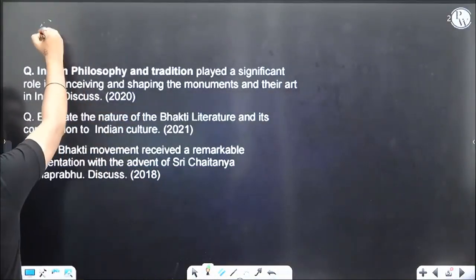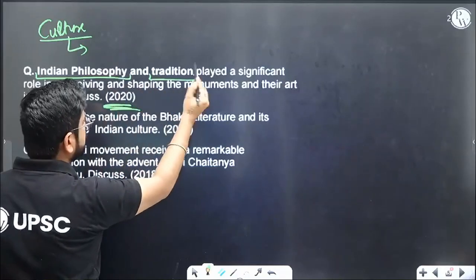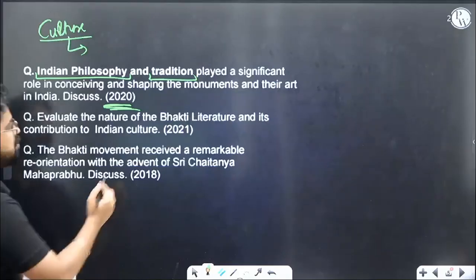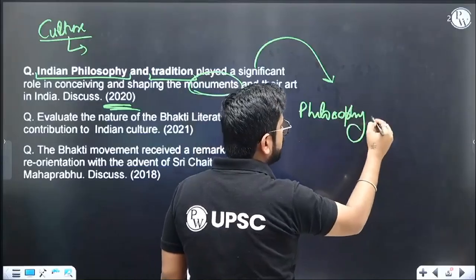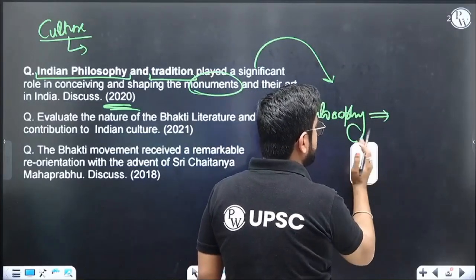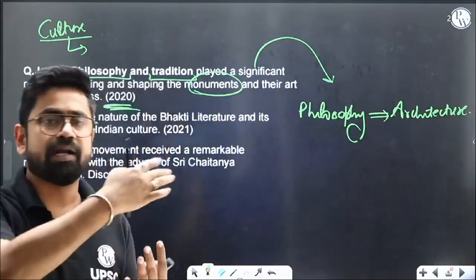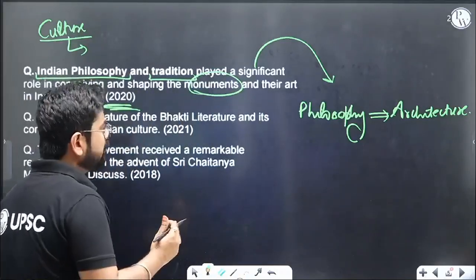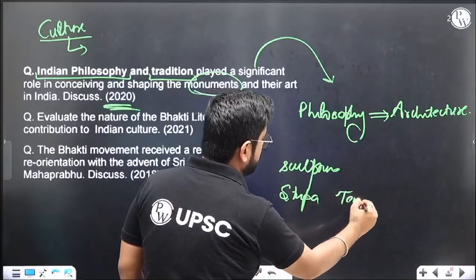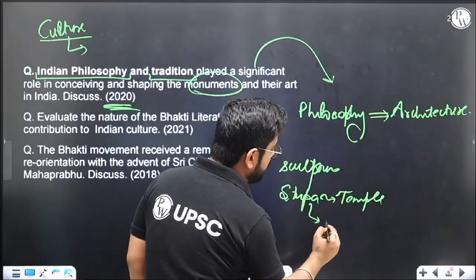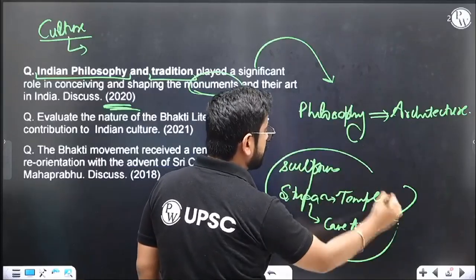By the way, this is again from culture, but let's see a question which was asked in Mains, in 2020. It says Indian philosophy and tradition played a significant role in conceiving and shaping the monuments. What this question means to say is that our philosophy is an important element of our architecture. Are you getting my point? Can you relate philosophy and architecture? Can you tell us something where you have a sculpture or a monument, for example a stupa or a temple, and why a stupa, why a temple, or why there was cave architecture? What all things are there in cave architecture? All these things are defined by philosophy.